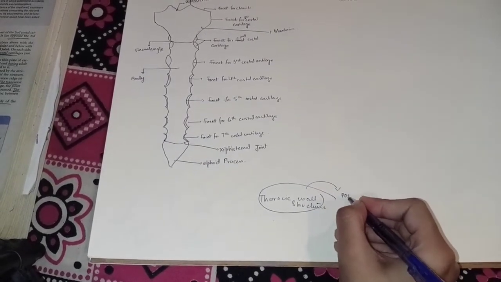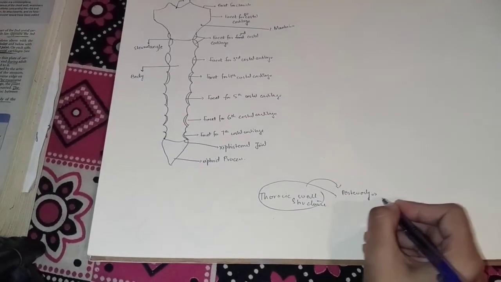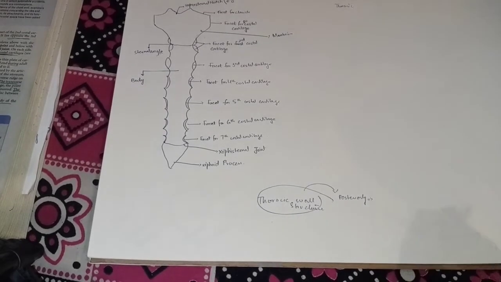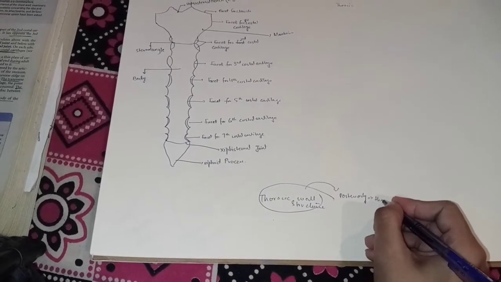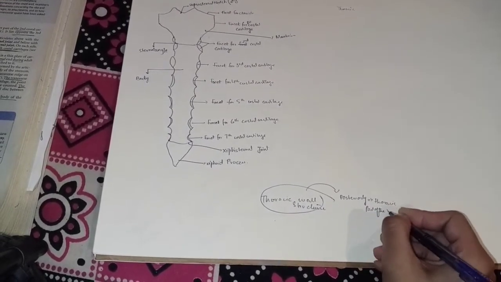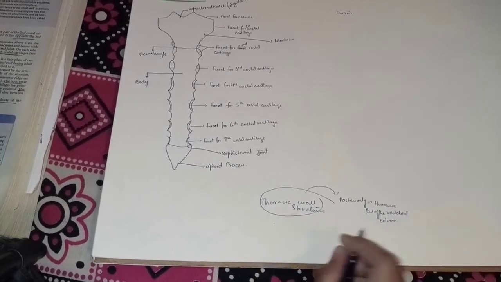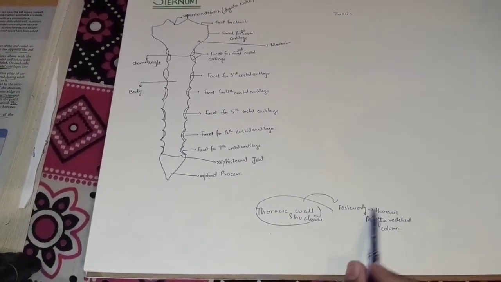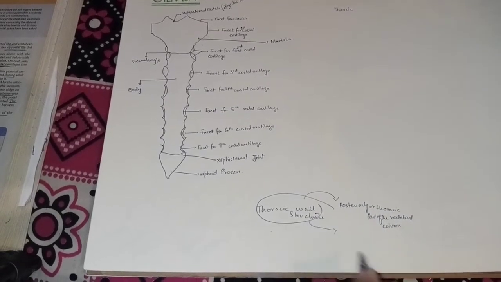So when we talk about the posterior structure of the thoracic wall, we have to know that it is formed by the thoracic part of the vertebral column. So posteriorly the thoracic wall is formed by the thoracic part of the vertebral column. So it is the posterior formation of the thoracic wall.